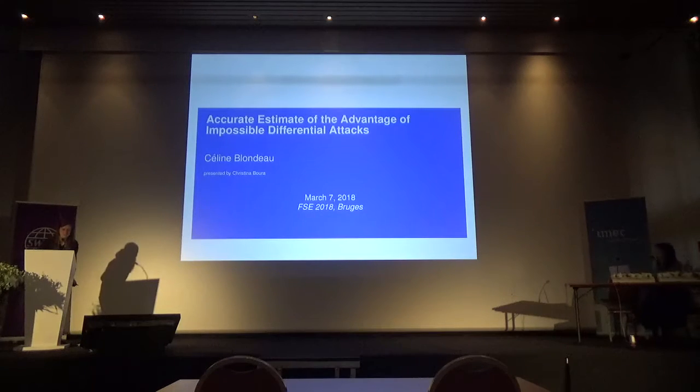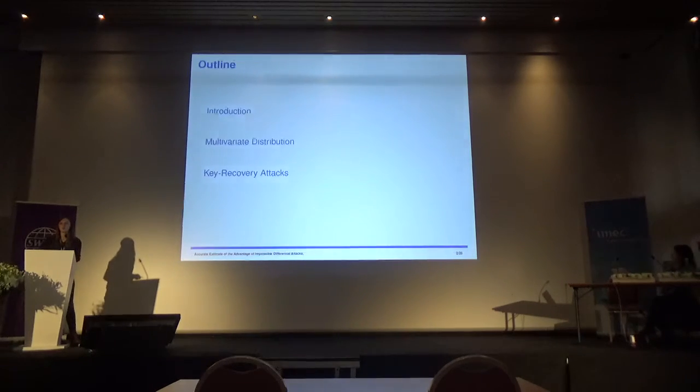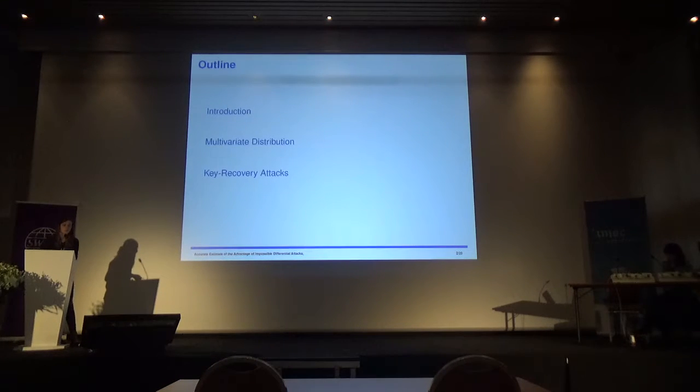Okay, so this work is about impossible differential cryptanalysis, and more particularly, in analysis it gives a more accurate estimate of what we call the advantage of an attack. The advantage can be seen as the number of bits that is won during the key sieving phase, and correctly estimating this quantity is very important because this has a direct impact on the time complexity of the key recovery attack. So this talk will be divided into three parts.